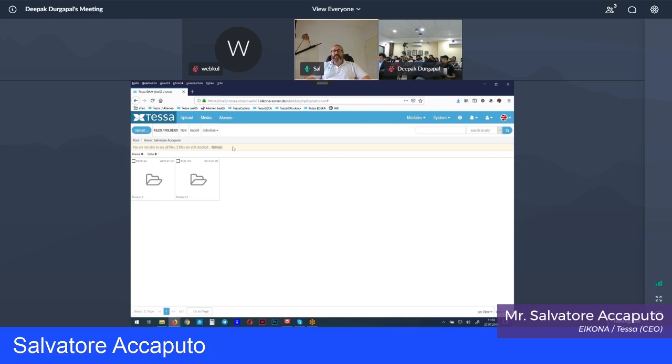Then we can say the search for placeholder. Placeholders is something pretty important. For example, if you're using your product and you're working in Akeneo already and have all your product information like size and what it contains and what it is, but the photographer didn't have the time to already make the photo shoot. So you can say, okay, I just make a placeholder because later on the real image is coming from the photographer. So I have that placeholder, and I can connect that placeholder already to my product.